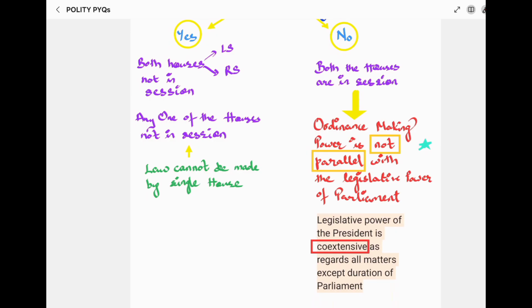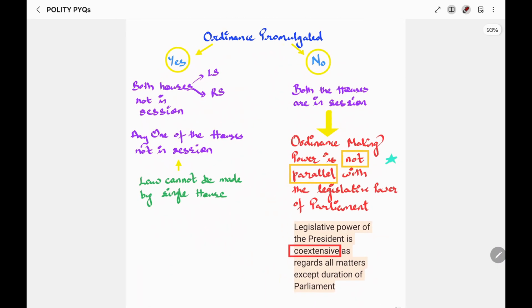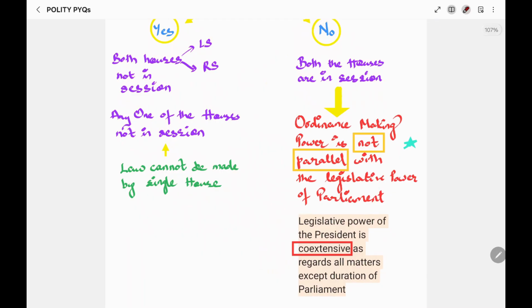It means that the ordinance making power is not parallel with the legislative power of parliament. So, the ordinance making power of the president is coextensive with parliament's legislative power. Now, this we need to understand. Coextensive means the ordinance making power is the same or has similar attributes as the legislative power of parliament.